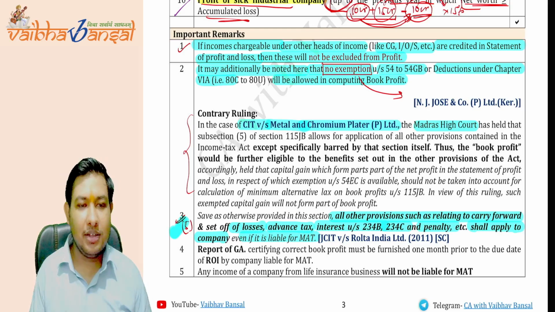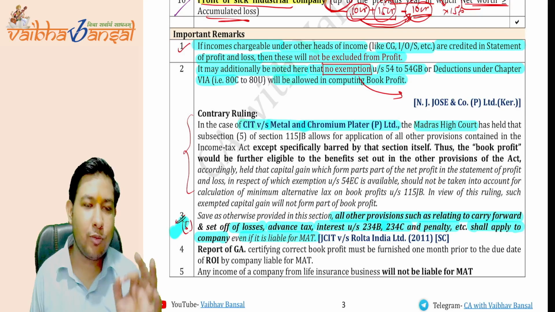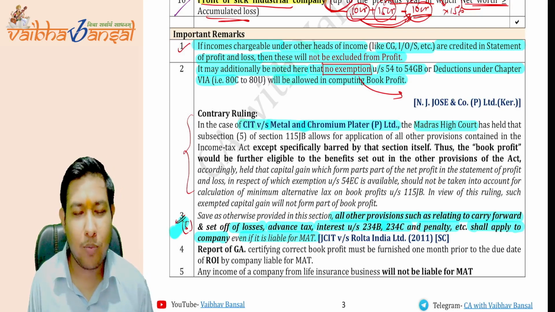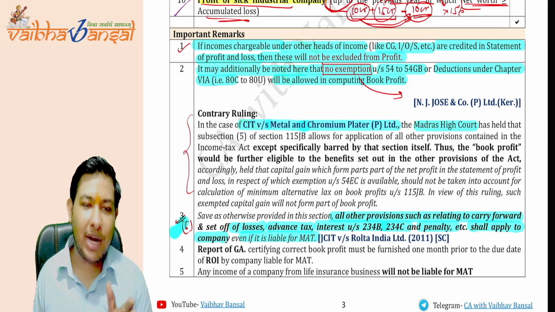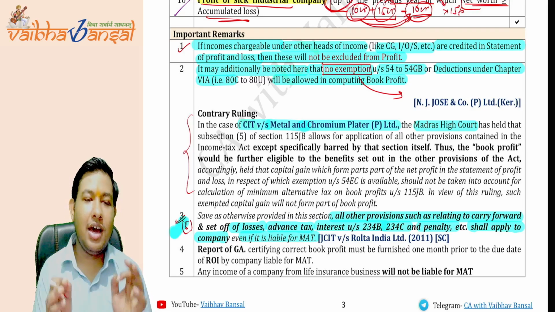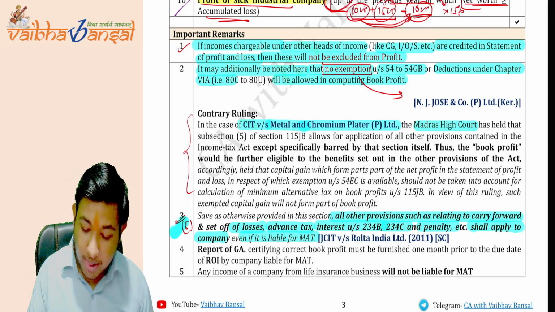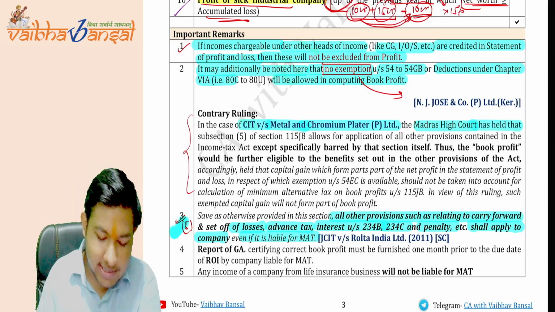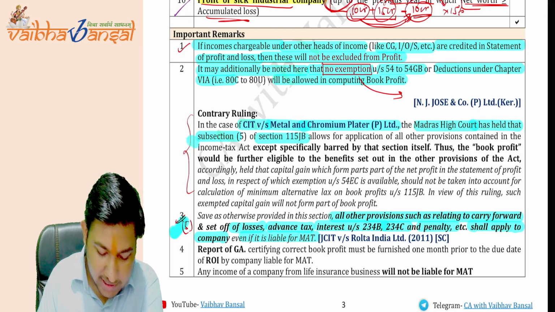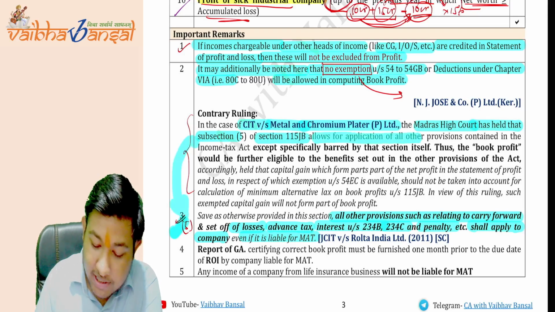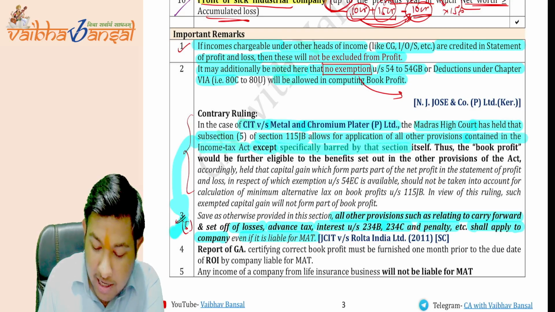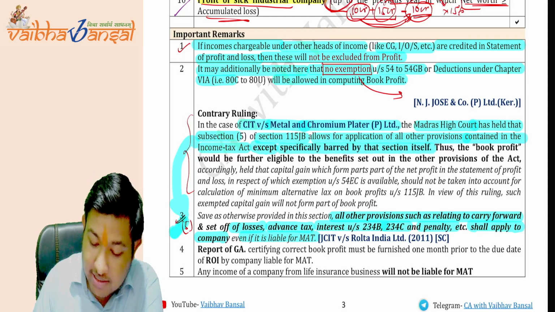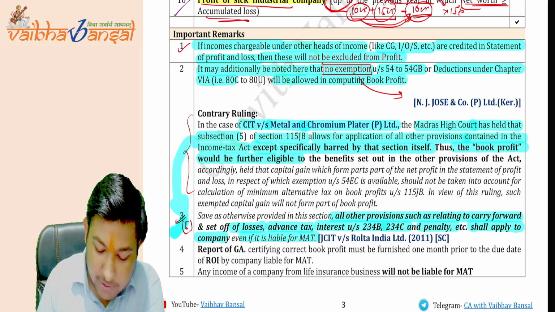In this case, no deduction will be allowed, as the definition of the book profit is given in the exhaustive sense. So except what is specifically barred by the section itself, we are not allowing that. Is this okay? So the Madras High Court has held that subsection 5 of section 115JB allows for application of all other provisions contained in the Income Tax Act except what is specifically barred by that section itself. Thus the book profit would be further eligible to the benefits set out in the other provisions of the Act.